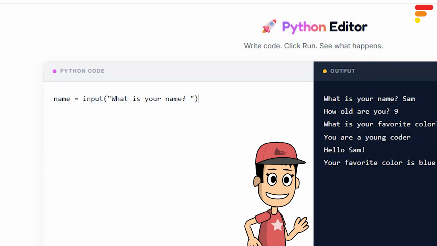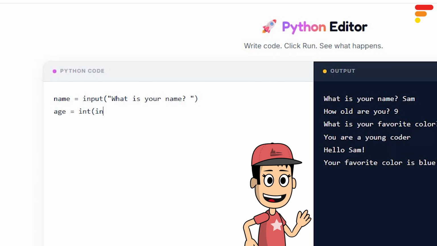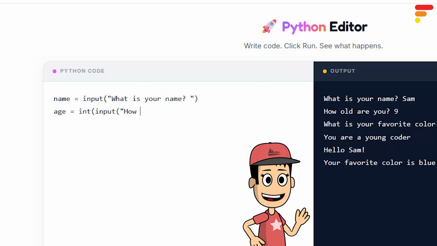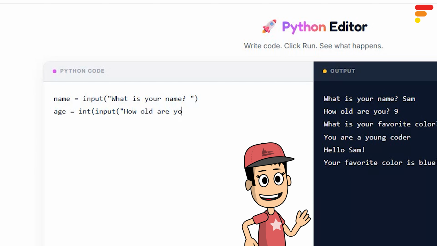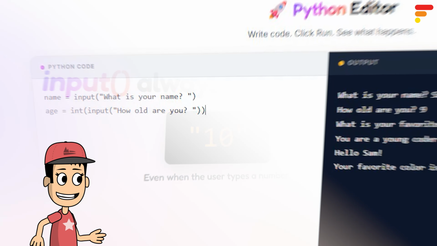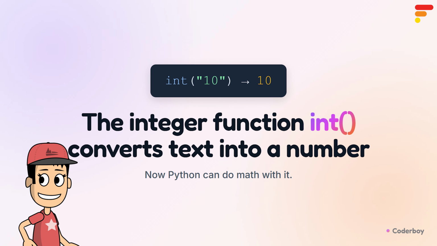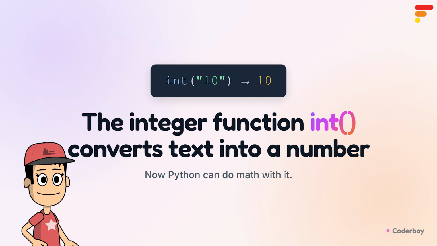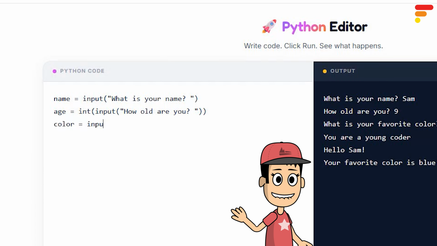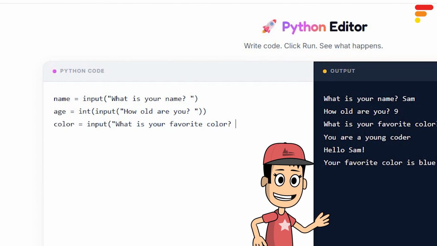Now let's ask for the age. Type age equals int. Type how old are you inside the quotes and brackets, and then close the bracket again. This line asks for the age. Remember, input always gives us a string, so we use int to turn the answer into a number. Now let's ask for the favorite color. Type color equals input. Type what is your favorite color inside the quotes and brackets and close the bracket.